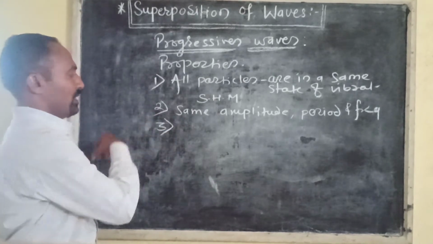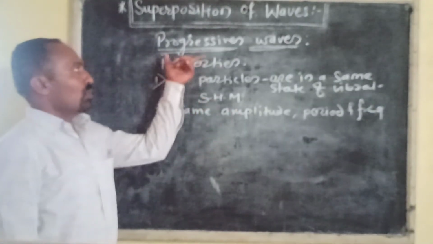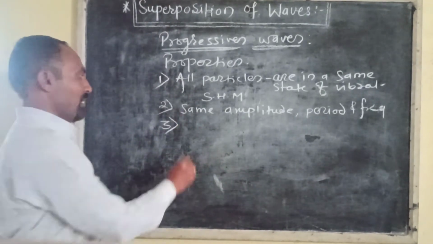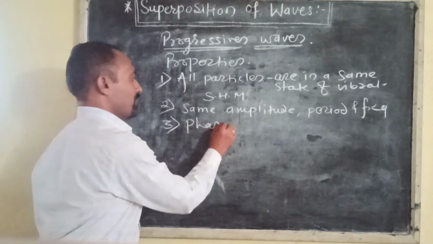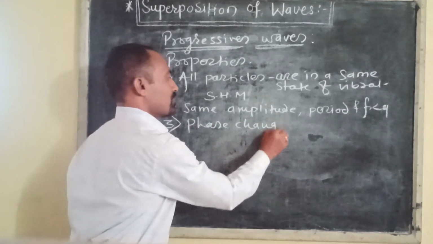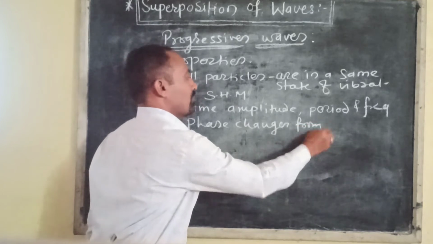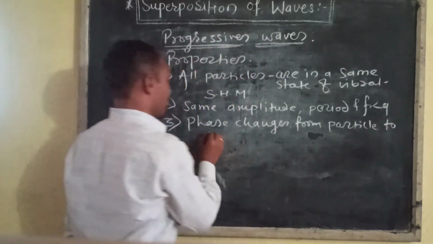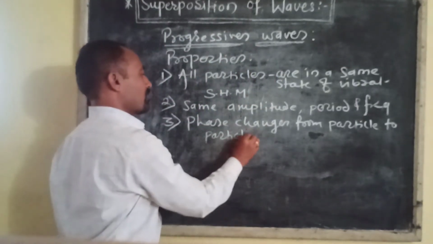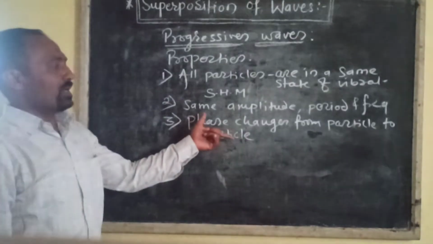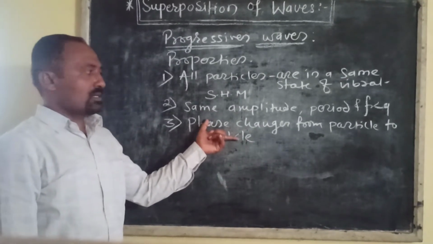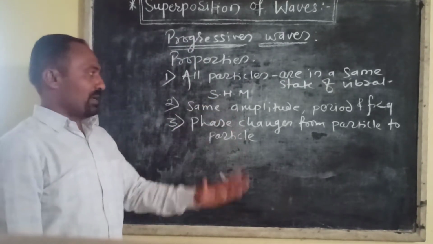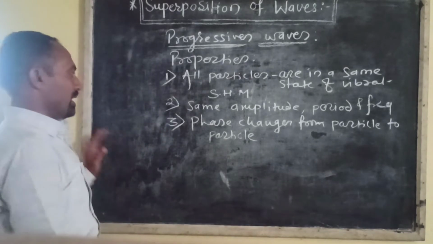The third property is that when a progressive wave travels through the medium, the phase changes from particle to particle of the medium. This property shows that phase is the change of state of the particle, that is, the state of the particle changes from particle to particle.